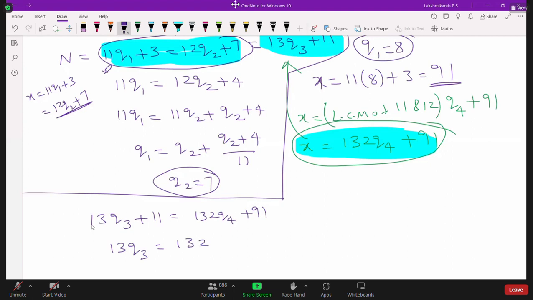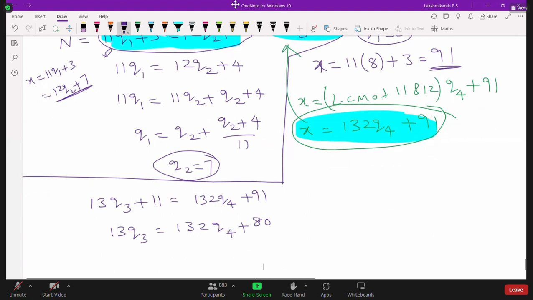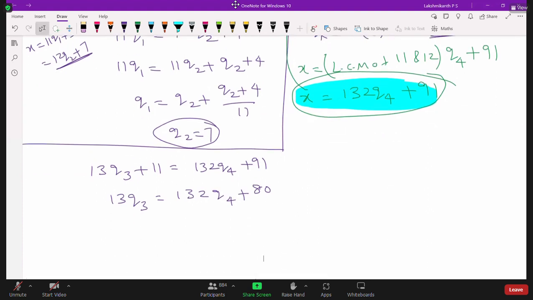132 Q4 plus 91 minus 11. How much? 80 you will get. Okay, so now let us simplify this. So write this one as multiples of 13.